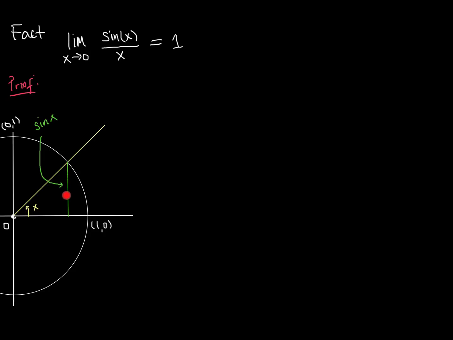Okay, well if we want to compare the areas of triangles, we need the base and the height of the triangle. And so what kind of a triangle could we construct where we know the height is sine and the base? Well, it would be really nice if we could utilize the fact that the length out to the end of the unit circle is 1. So what if we constructed a triangle that had this shape? Its height would be the sine of x and its base would be 1. Okay, great. So you can kind of visualize that.